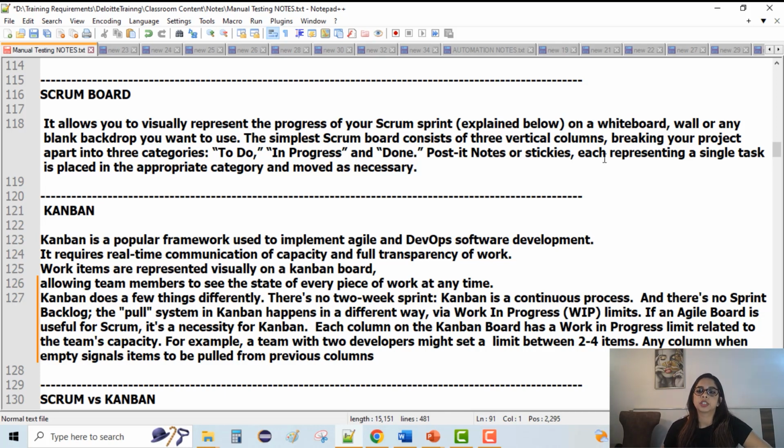So we have vertical columns, breaking your project apart into to do, in progress, and done. We can have more columns listed. Let's say if we have coding, then code review, and then QA, and then demo. So we can create multiple columns based on how our own teams work, our own progress matrix which we have set. So that is a Scrum board.